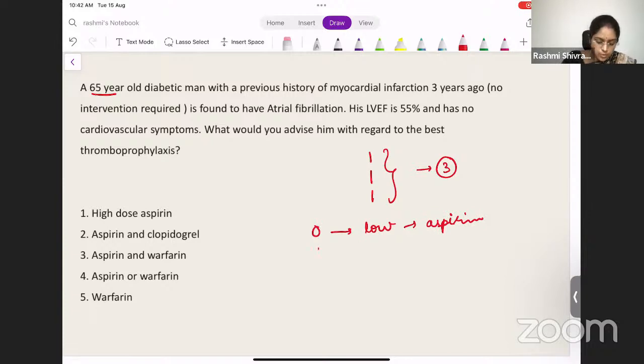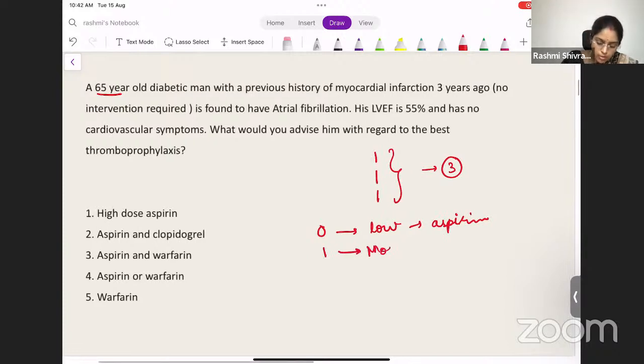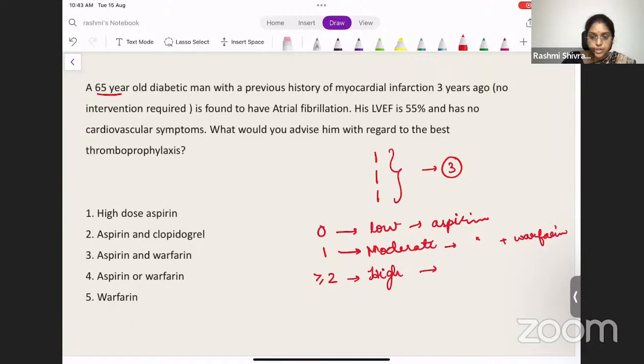Okay. So if the patient has a score of 1, what would you do? The patient has a moderate risk. What will you do? You will give aspirin plus warfarin, and you maintain a lower INR range. If the score is greater than or equal to 2, then the risk is high. So what does this mean? You definitely need to anticoagulate the patient, preferably with warfarin or the newer anticoagulants.